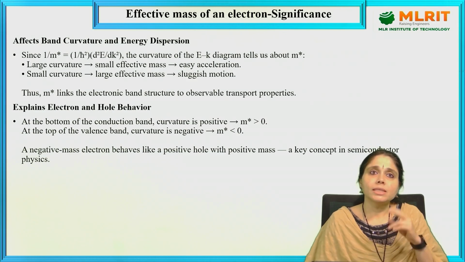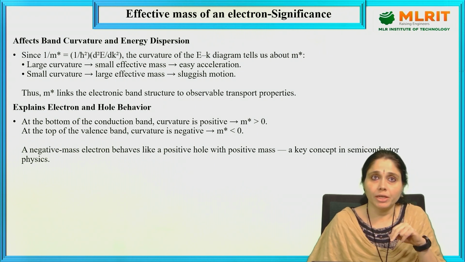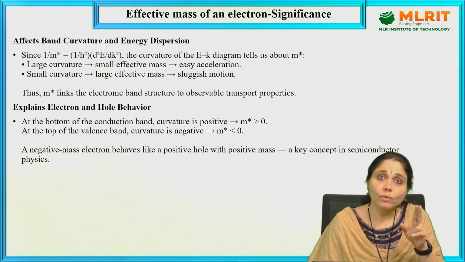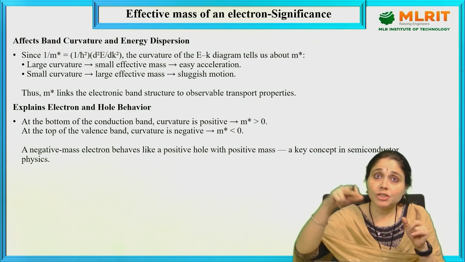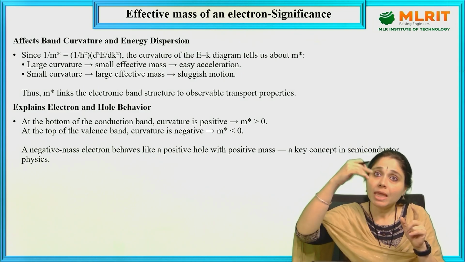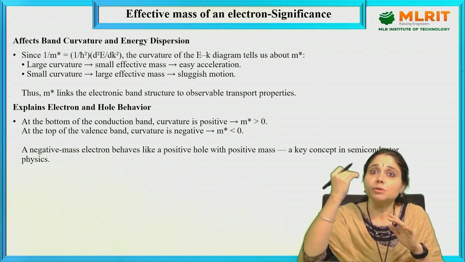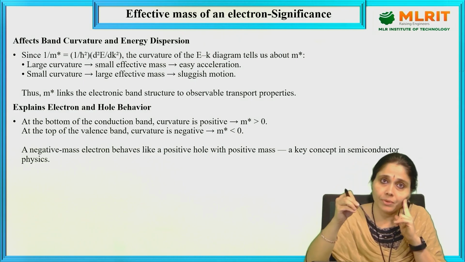This affects the band curvature and energy dispersion, and also explains electron-hole behavior, right? So 1 by m star is equal to 1 by h cut square d square E by dk square. The curvature in the E-k diagram tells about m star. Larger the curvature, smaller the effective mass, easy acceleration. Smaller the curvature, larger the effective mass, but sluggish motion. That means the electrons will move very slowly, right?